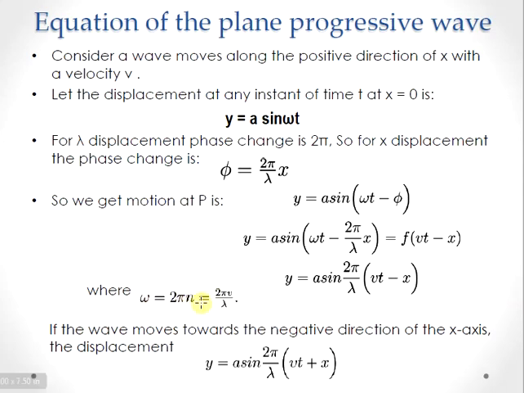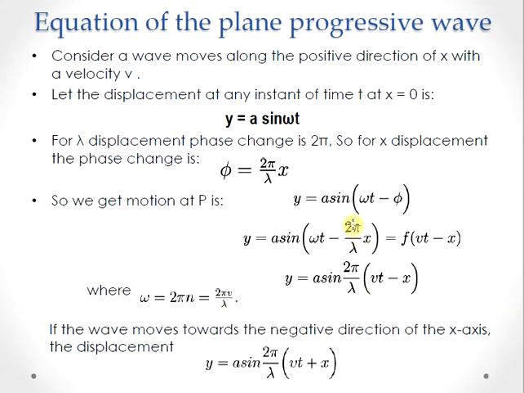Since omega is equal to 2 pi n, which is equal to 2 pi by lambda into v, since we know that velocity is equal to frequency into wavelength, we can express frequency as velocity divided by wavelength lambda.